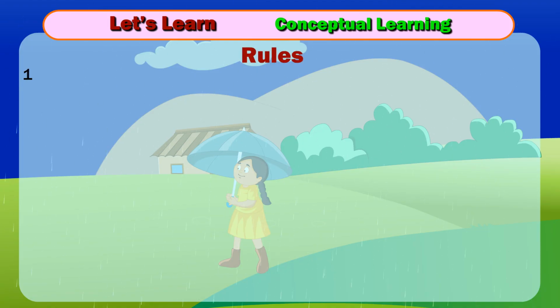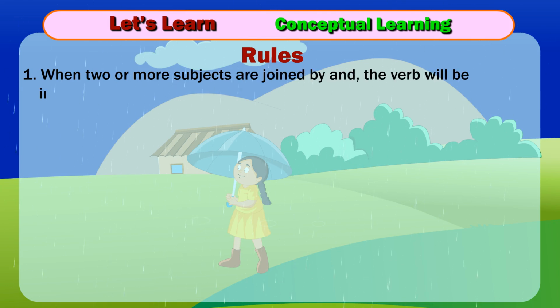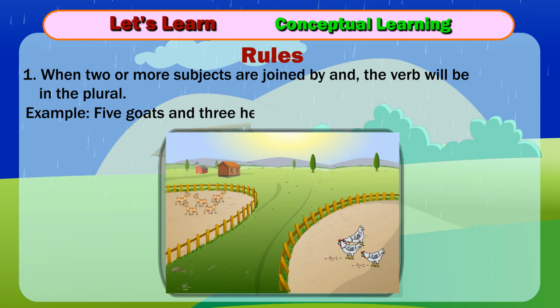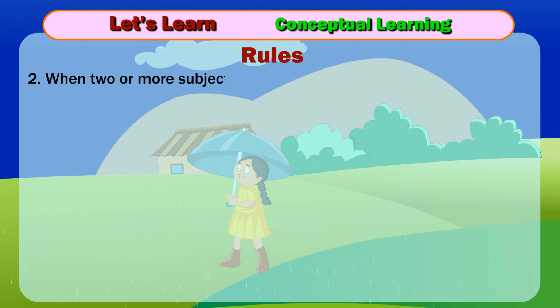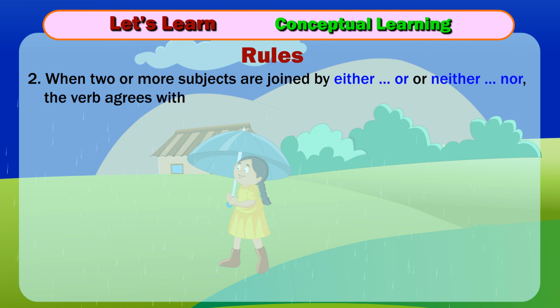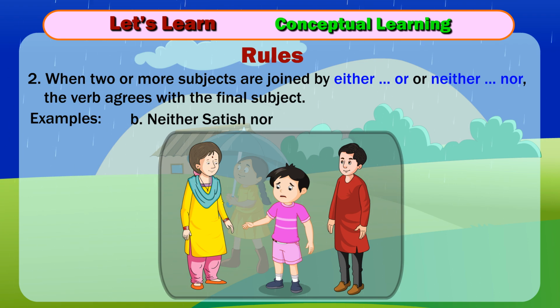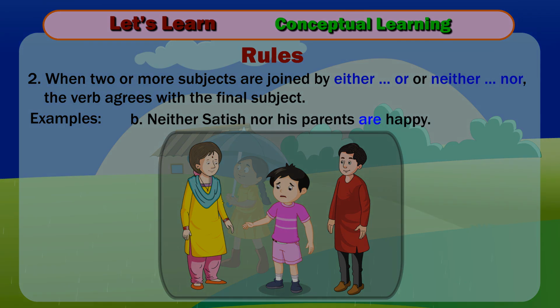Rules. 1. When two or more subjects are joined by and, the verb will be in the plural. Example, 5 goats and 3 hens are in the enclosure. 2. When two or more subjects are joined by either-or or neither-nor, the verb agrees with the final subject. Examples, A. Neither Satish nor Pranay is happy. B. Neither Satish nor his parents are happy.